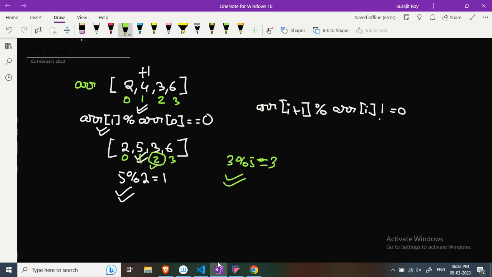So our condition is satisfied at index 2. Now if you come to index 3, 6 modulo 3 is 0. So what we will do? We will add 1 to 6. Okay, so my final array will be 2, 5, 3, 7.